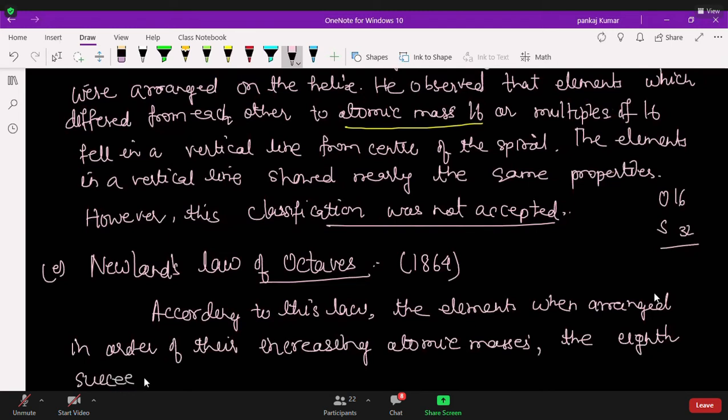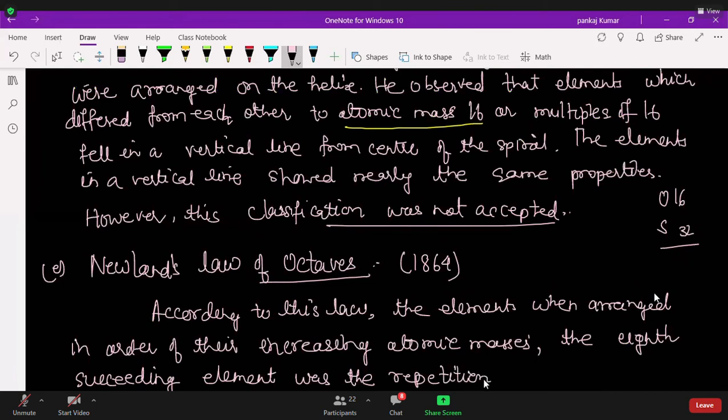Sir, but who will tell whether this is accepted or not at that time? Other scientists will complain to other scientists. Why not? It's possible. Sir, like the modern periodic table now, if there is something wrong in that. Yes, still we have something incomplete, like the placement of hydrogen. The table we are studying is not complete. We'll read that also.